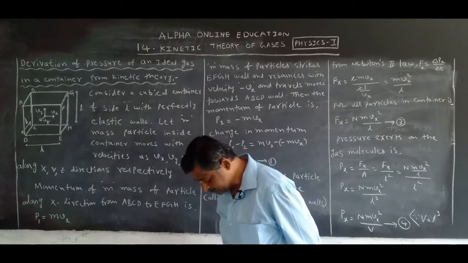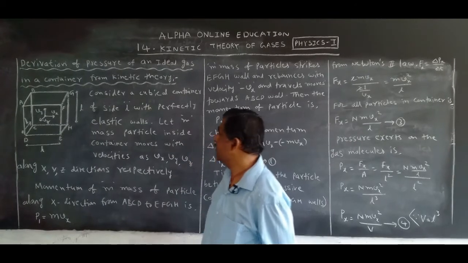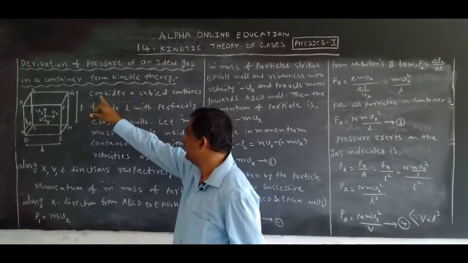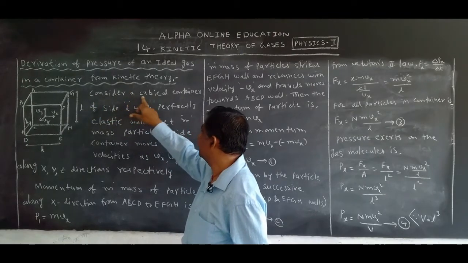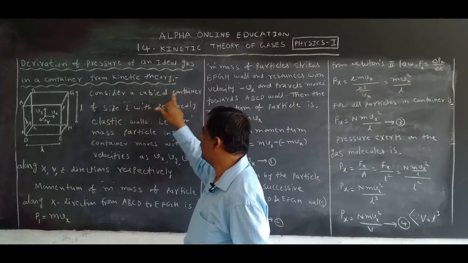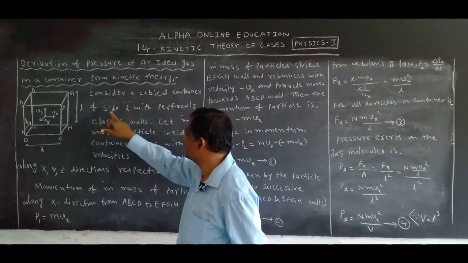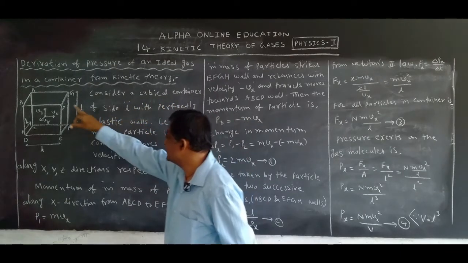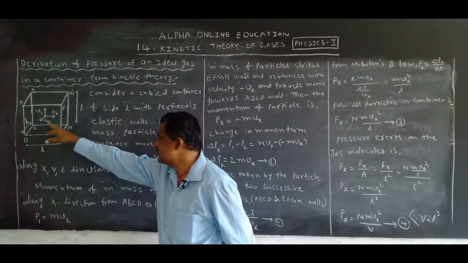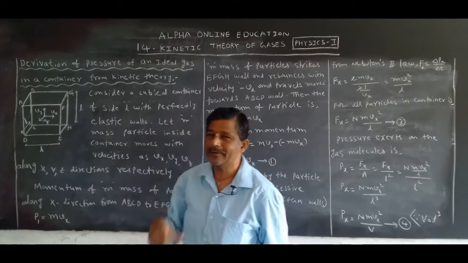Now first we consider a container just like a room. That's why consider a cubical container. Consider a cubical container of side L. This is the side L, this is the side L, this is the side L of the cube.